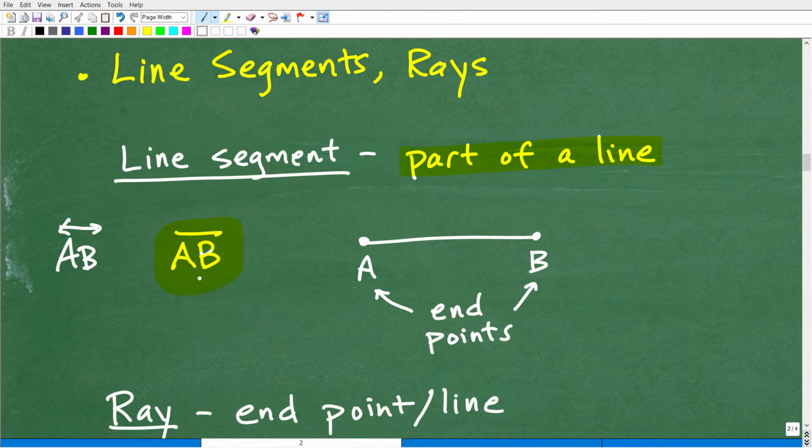So here is an example of a line segment. Again, it's part of a line. So this would be a line that goes like so, but we're just going to chop off a piece of that line. And so we're going to have what we call endpoints. The line starts there and ends there. So this is a part of a line, i.e. a line segment. Here A and B are the endpoints. And when you write your notation like this, it means this is the endpoint on the left side, and that is the right side, just like so.